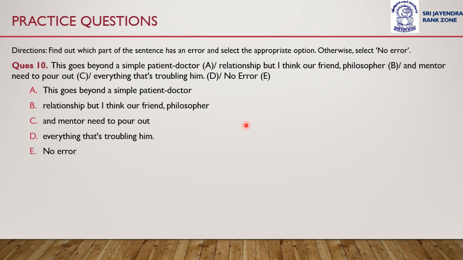Which part of the sentence do you think has an error? This goes beyond a simple patient-doctor relationship, but I think our friend, philosopher, and mentor need to pour out everything that's troubling him.